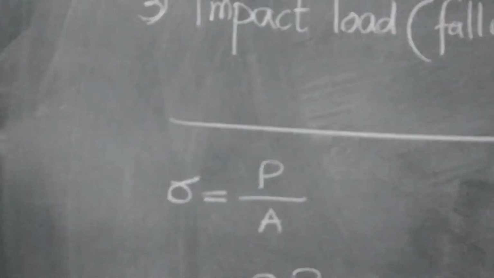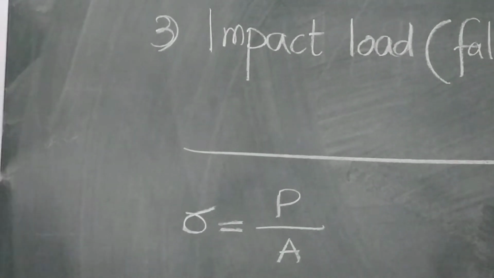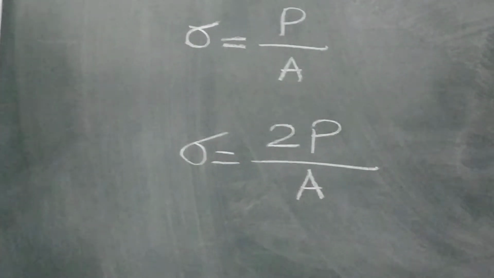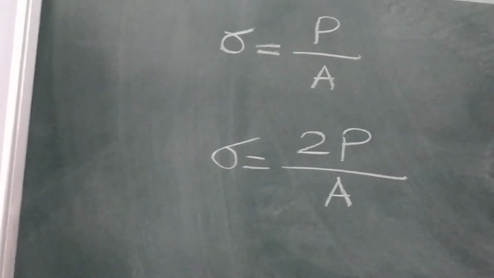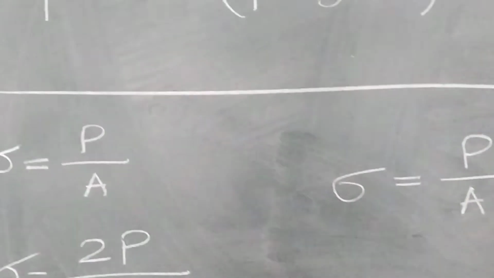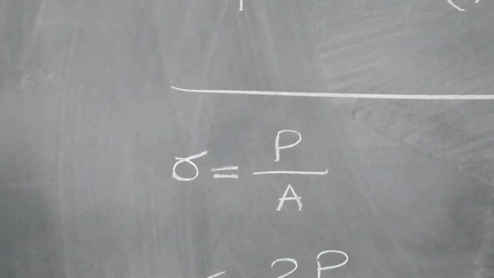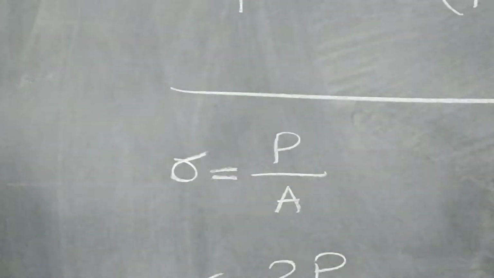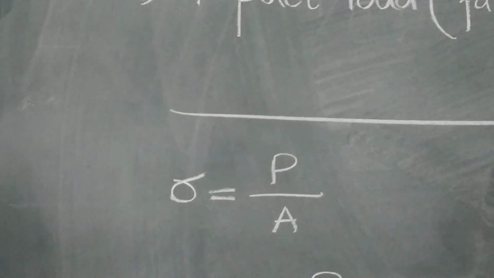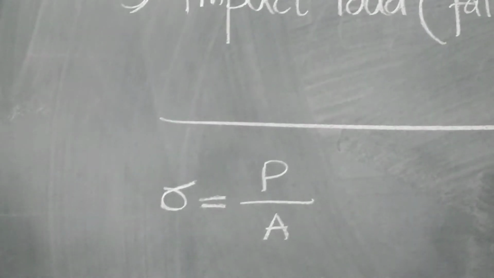So, what are the stresses in all these three cases? The first case, gradually applied load, sigma is equal to P upon A. Second, suddenly applied load, sigma is equal to 2P upon A. And third, in case of impact loading, sigma is equal to, write down these three formulas. For gradually applied load, stress is given by sigma is equal to P upon A, where P is applied load and A is area of cross section under stress.